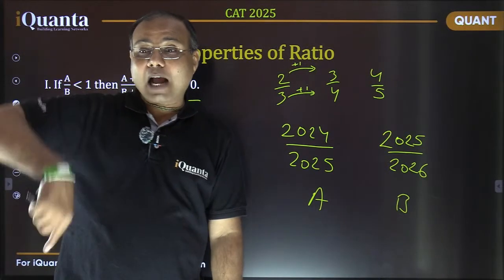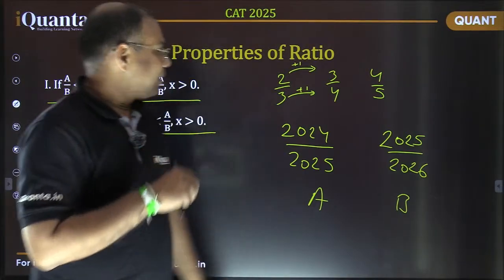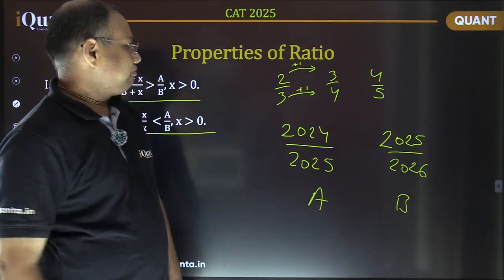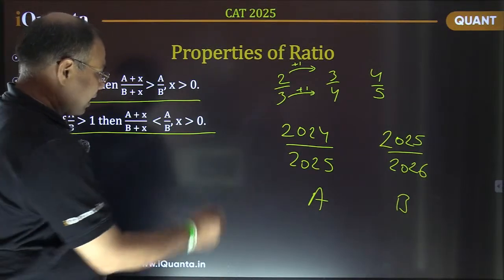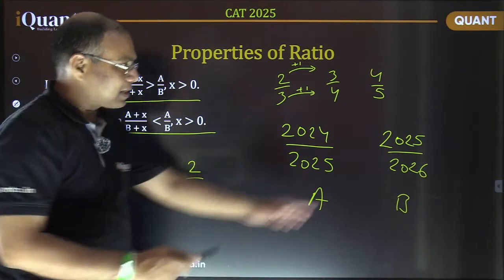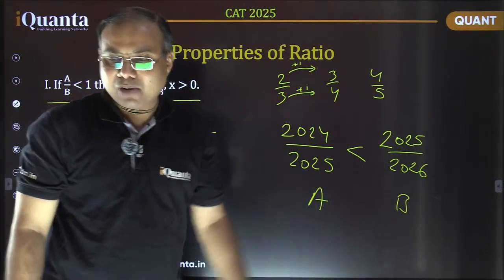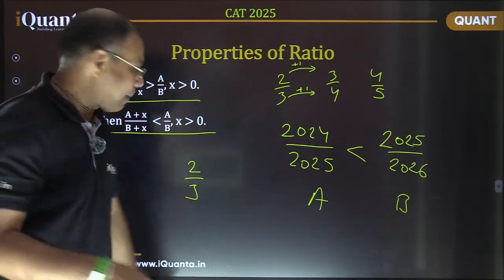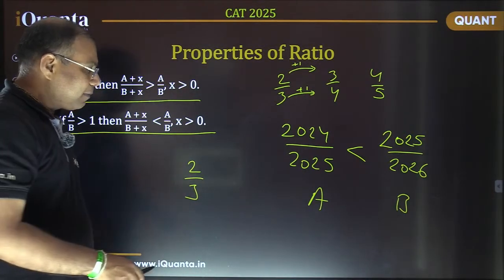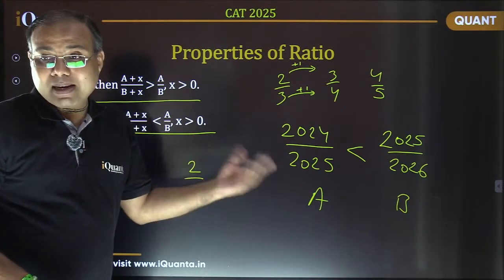Now why is it happening? Now listen very carefully. Let me start with this 2 by 3 only. This is 2 by 3. By the way, this answer is correct. This B part is greater than the earlier one. Now let's try to understand why it happens. So this 2 by 3 is becoming smaller. The next fraction 3 by 4 is becoming larger, right?